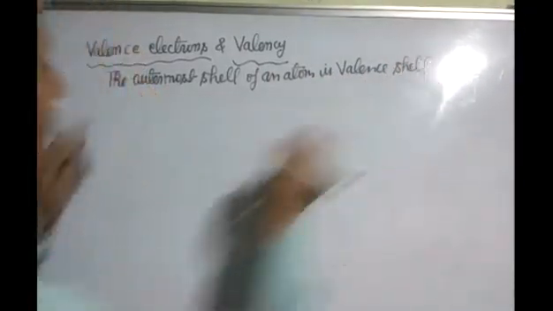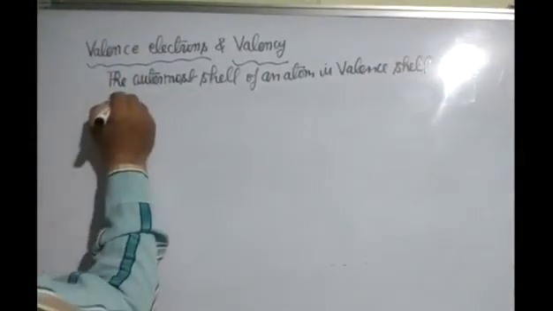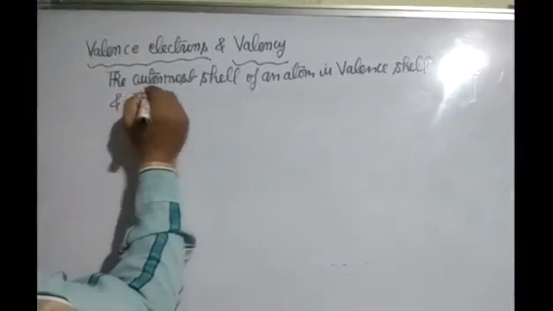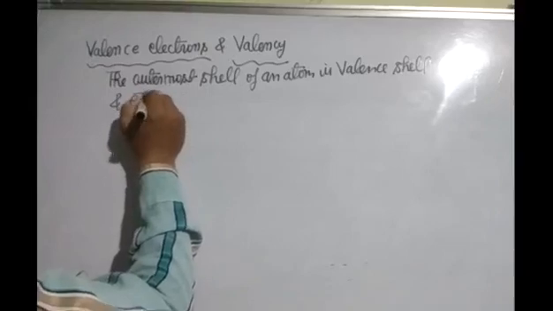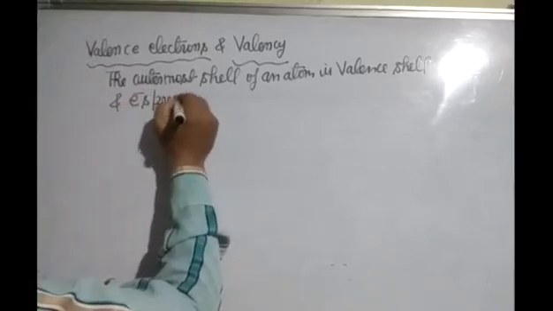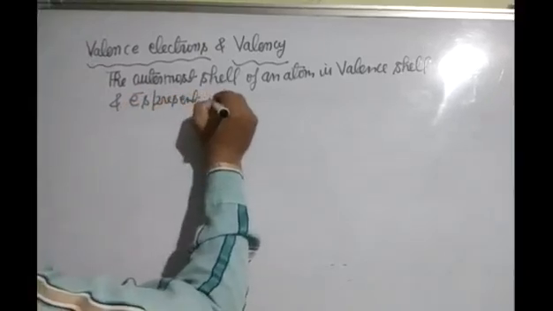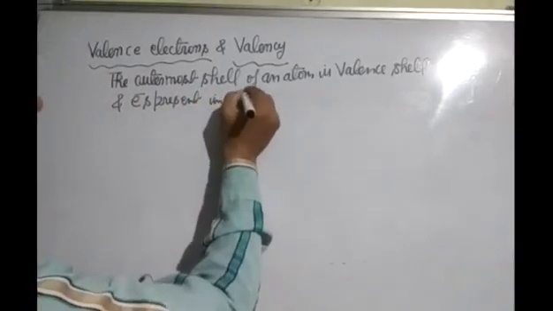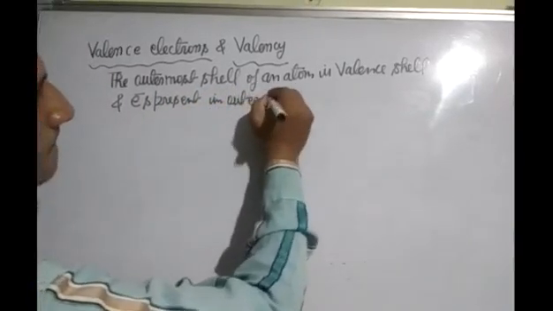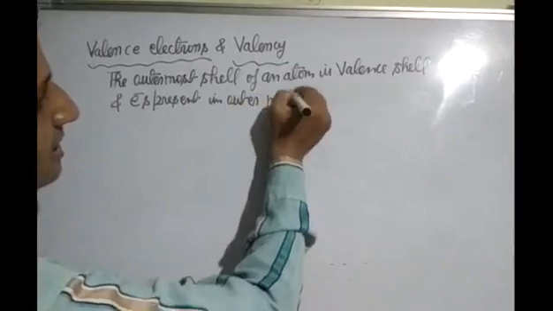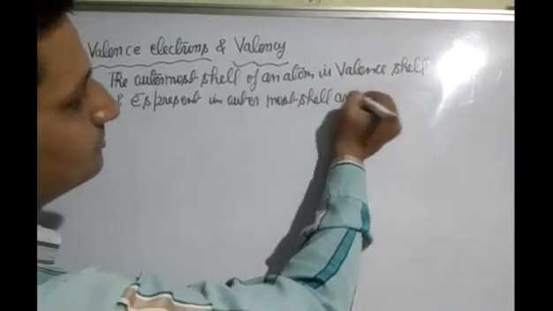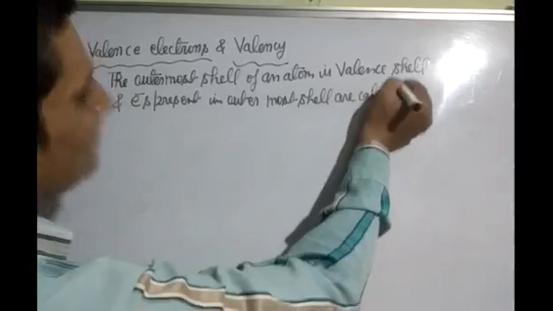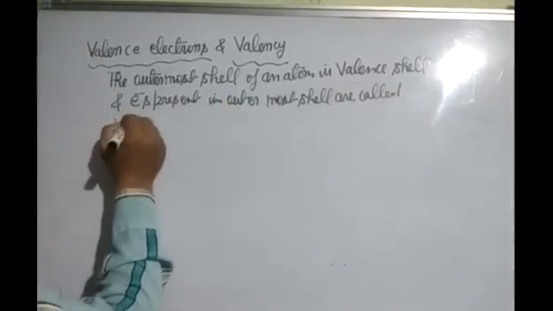And the electrons present in the outermost cell are called valence electrons.